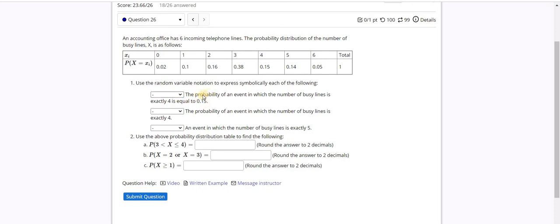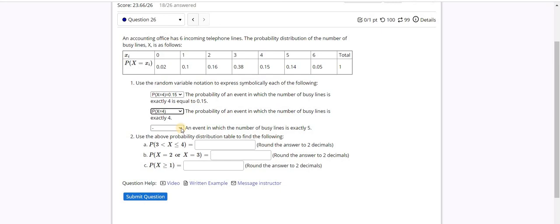So probability means P of, event means X, exactly means equals 4, and then equals 0.15. So P of X equals 4 equals 0.15 is this one.